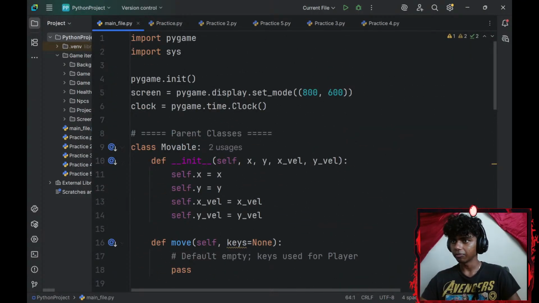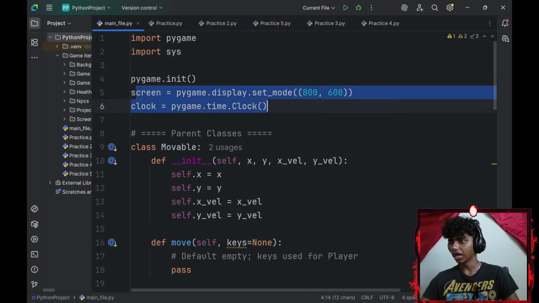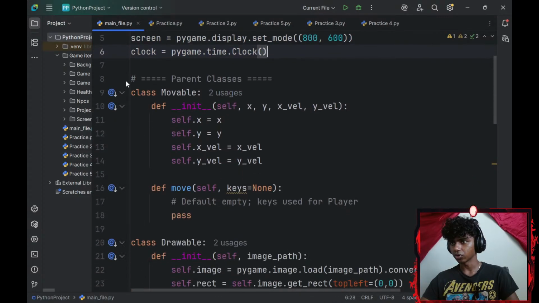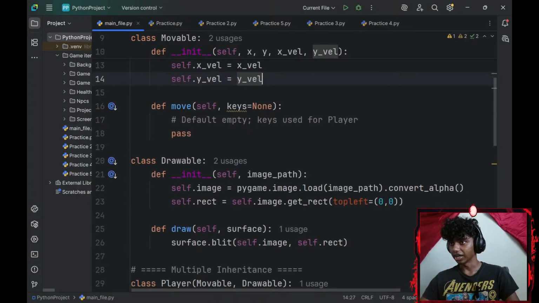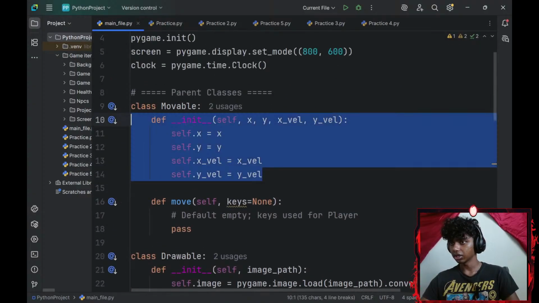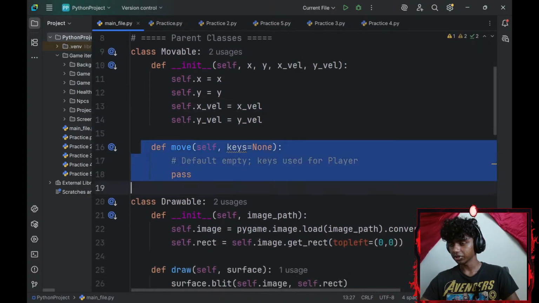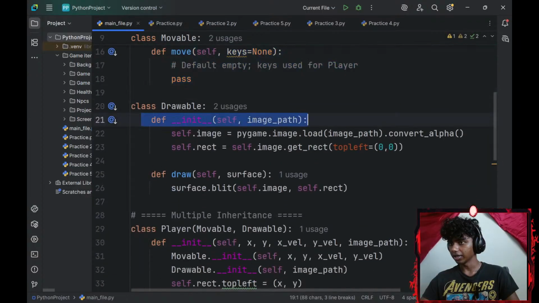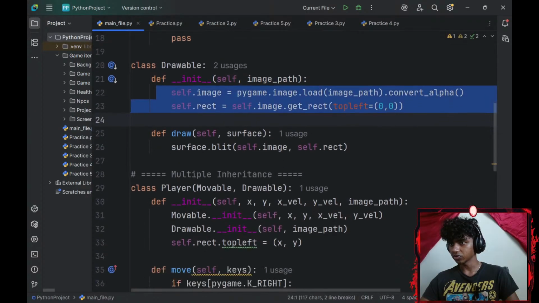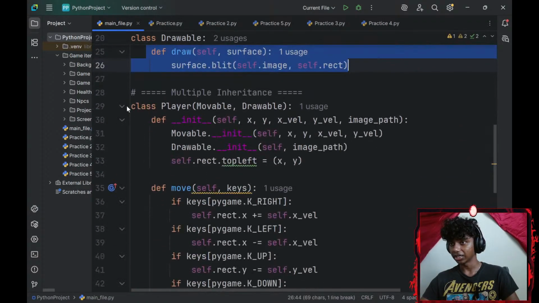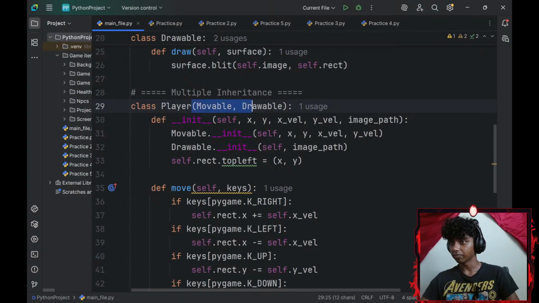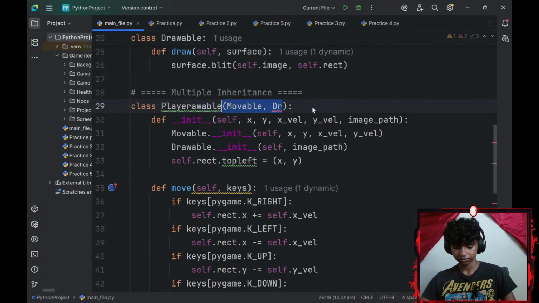So we imported Pygame, imported sys, initialized Pygame, added our display, added an FPS controller, our parent class movable, our parent class drawable. I added a constructor, instance variables, defined draw, multiple inheritance. Player inherits from movable and drawable.